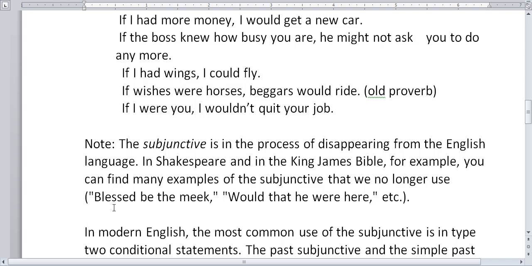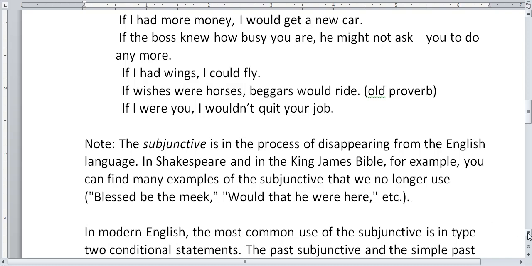For example, blessed be the meek, or would that he were here. Those are subjunctive sentences. In modern English, we would just say, the meek should be blessed, or the meek will be blessed. Or we would say, I wish that he were here in modern English.